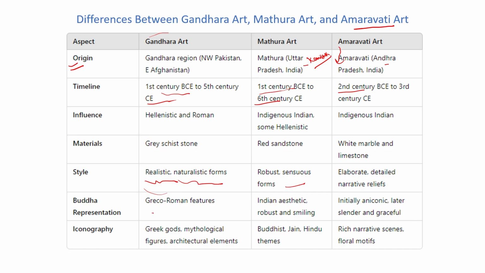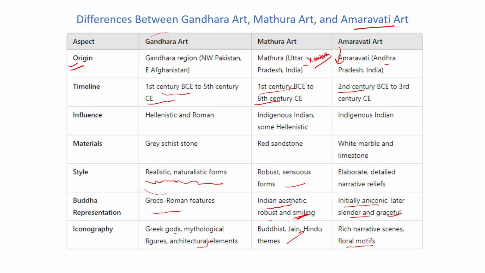In this art, the Buddha is represented with Greek-Roman features. In this art, Gautam Buddha is represented with Indian aesthetics, a robust and smiling Buddha face. And in this later one, initially aniconic, later a slender and graceful Buddha. Iconography, Greek gods, mythological figures, and architectural elements are present in this one. Buddhism, Jain, and Hinduism themes in this one. And in this, rich narrative scenes and floral motifs are explained. So this is the difference between Gandhar, Mathura, and Amravati arts.